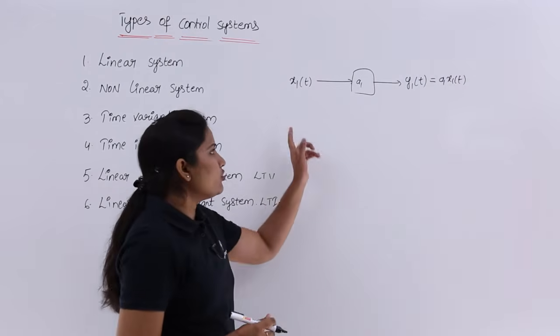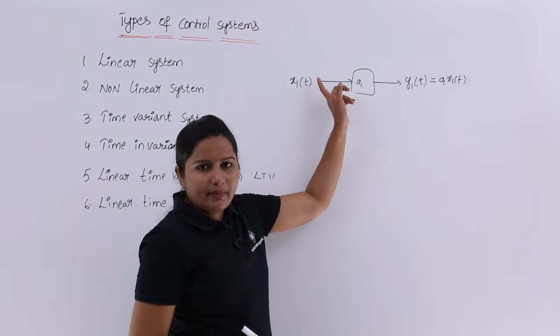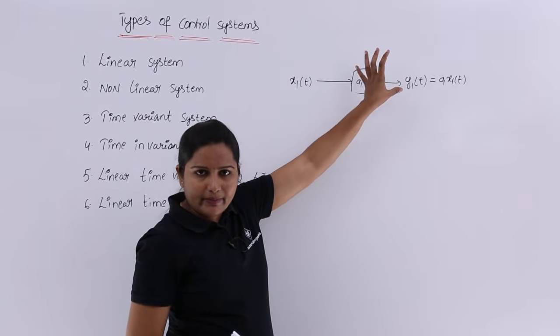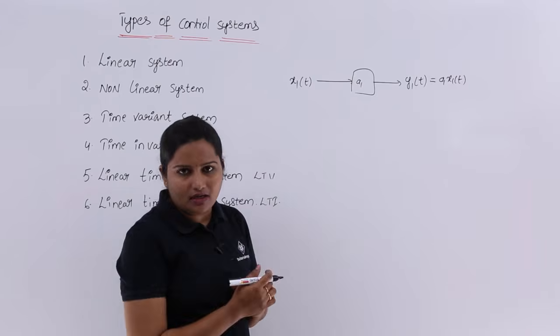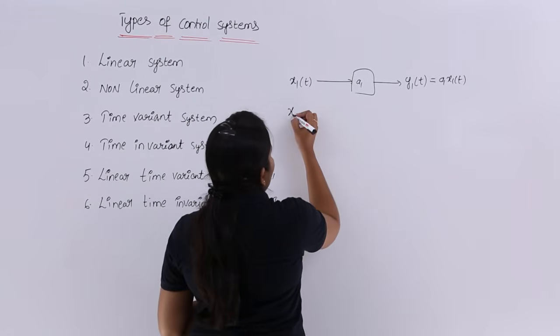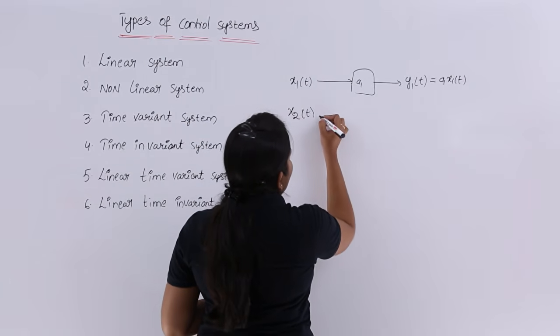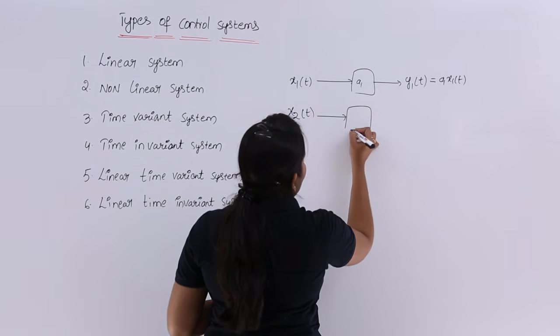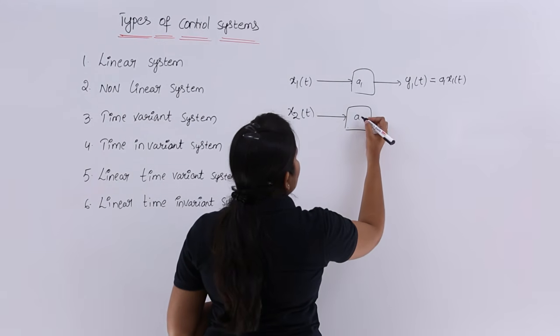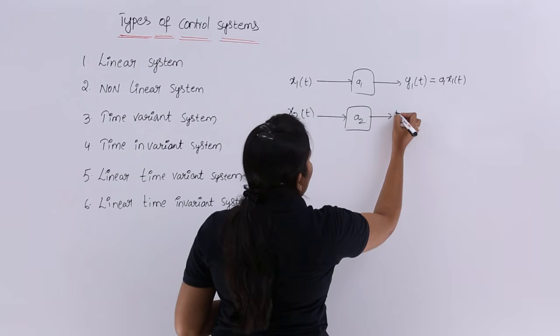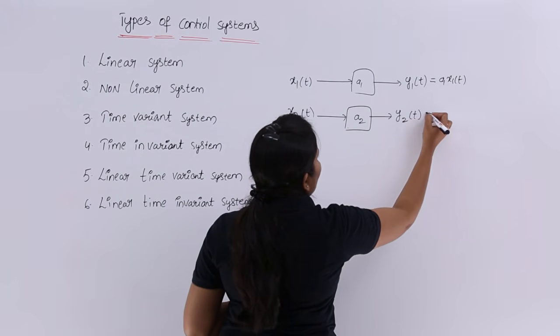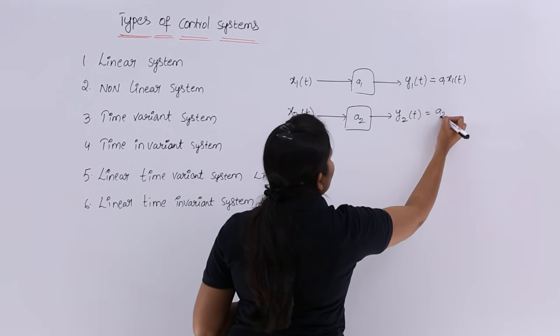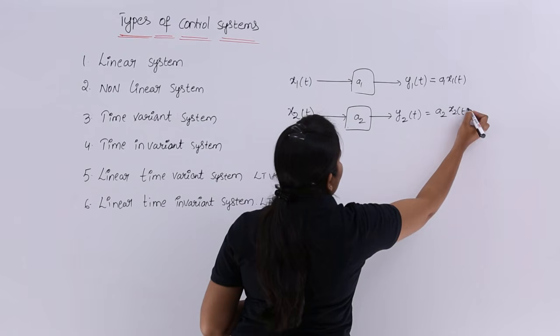Similarly, another signal x2 of t passes through a2, and we get another output y2, where y2 is equivalent to a2 x2 of t.